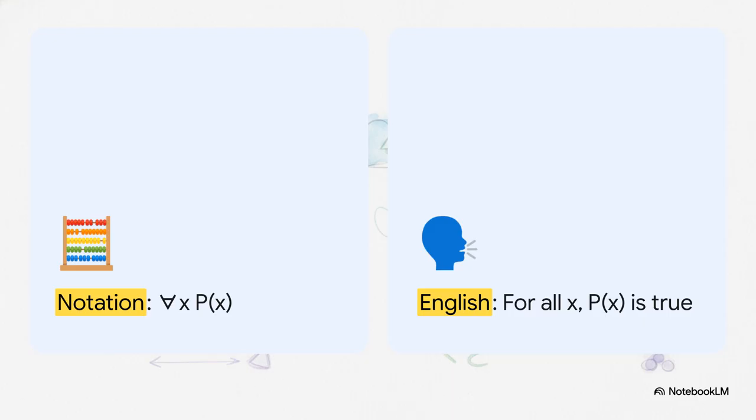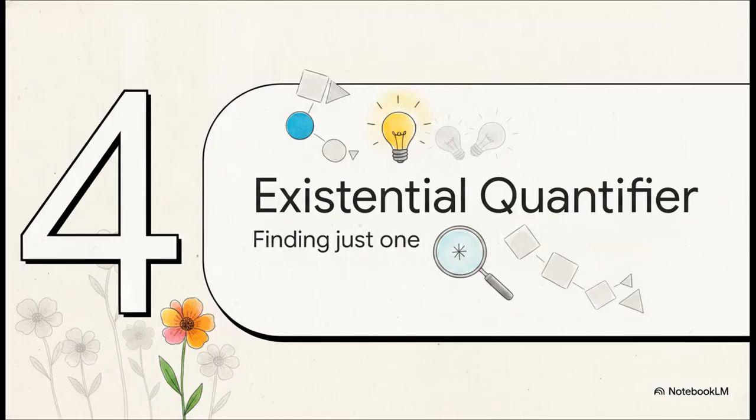It's an insanely efficient way to make a massive, sweeping claim about an entire system. But word of warning, if even a single item in the domain makes P of X false, which we call a counterexample, well then the entire universal statement is completely false. One bad apple ruins the whole bunch. Let's flip to part 4, the existential quantifier.